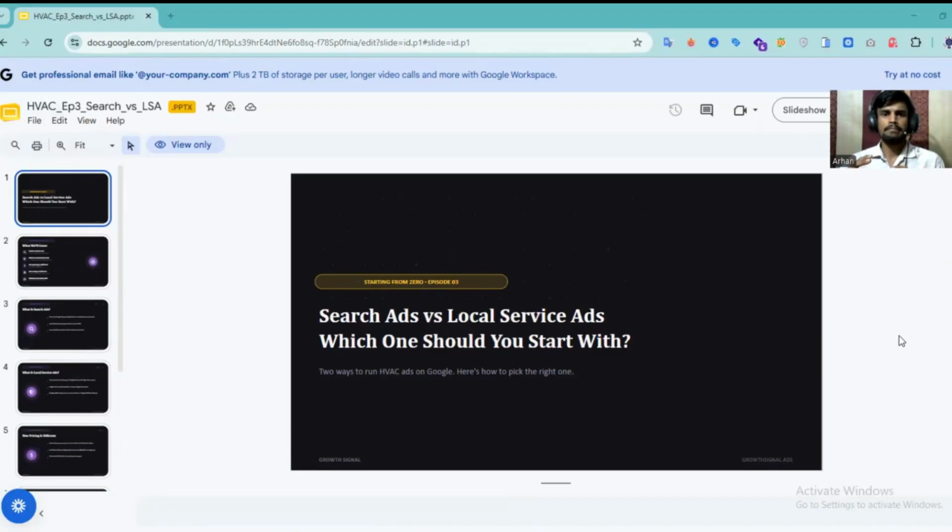So quick recap: search ads, you select the keywords, you pay per click, full control. Local service ads, Google checks you fast, you only pay per call, lower risk. New and small budget, start with LSA. Bigger budget, and if you want control, go with search ads, PPC. And if you want to grow fast, then use both.